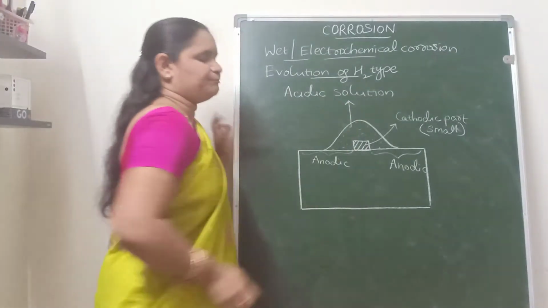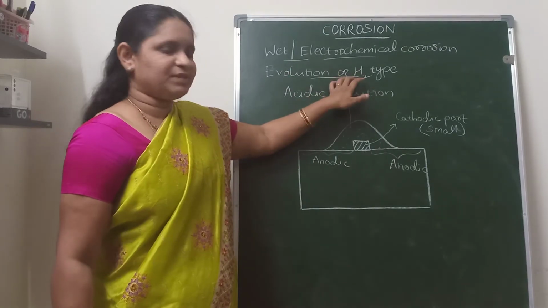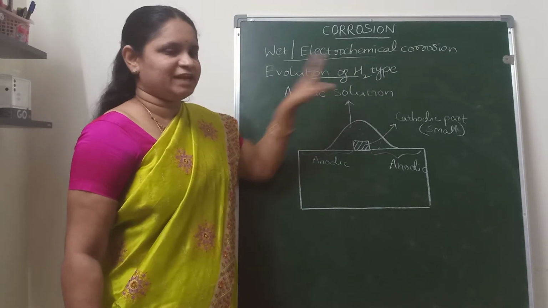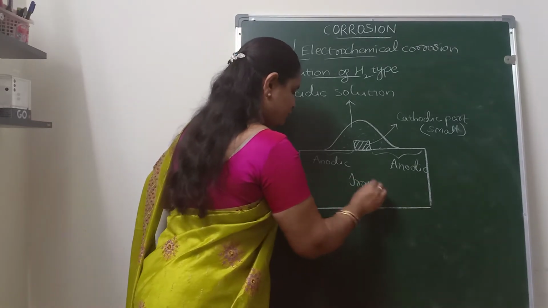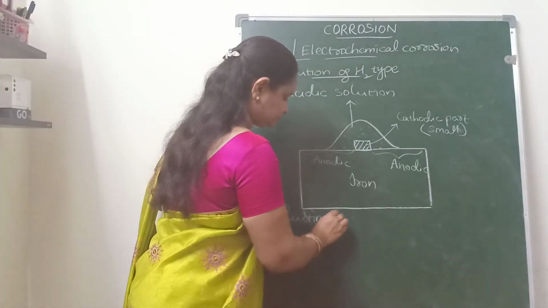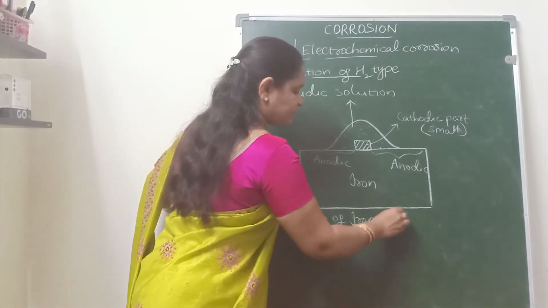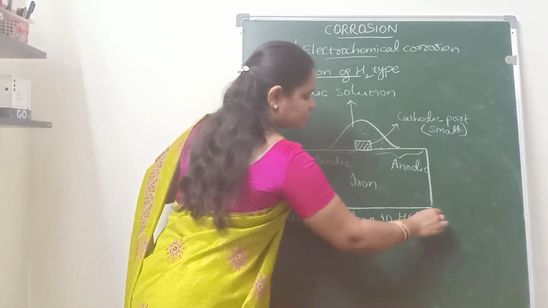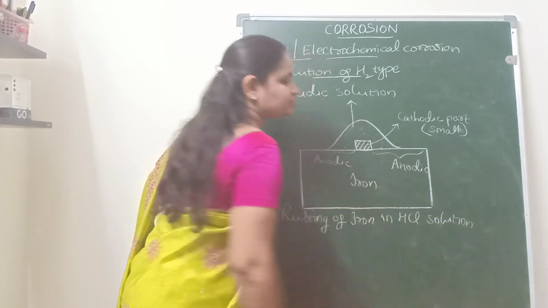Acidic solution. So this mechanism can be explained by taking the rusting of iron in presence of acidic solution, that is in presence of HCl or sulfuric acid or some other acid solution.